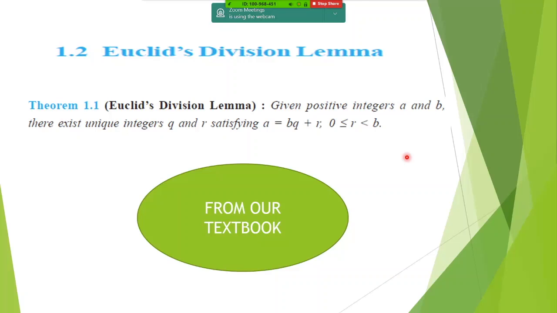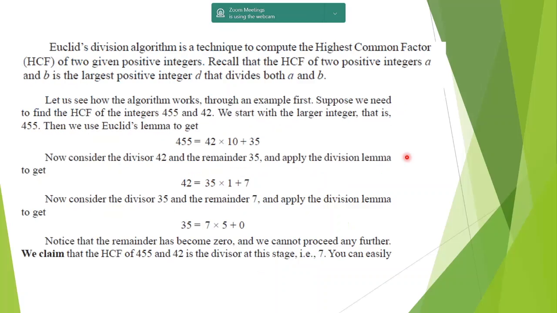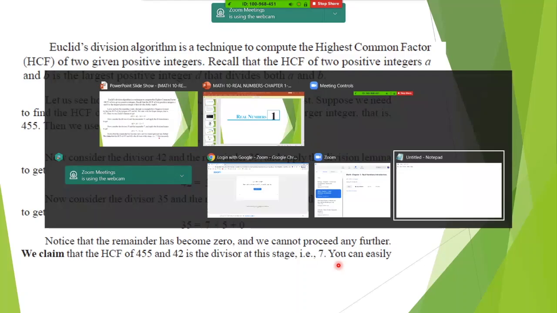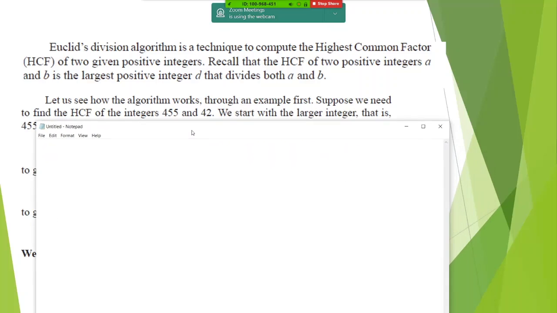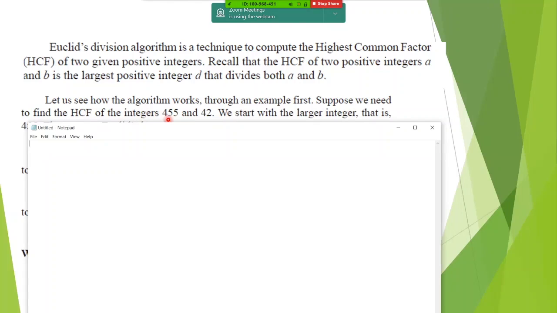All of you have the textbook with you when you were sitting for the classes? Fine. So this thing we will not wave off from your mind. Proceeding ahead, see the same thing. Now what I'll do is I will cover this, and I want you to do this. Give me the HCF of 455 and 42 using your division algorithm. Please don't look into your textbooks. Do it on your own because we are learning something, and any problems, doubts, speak now itself.